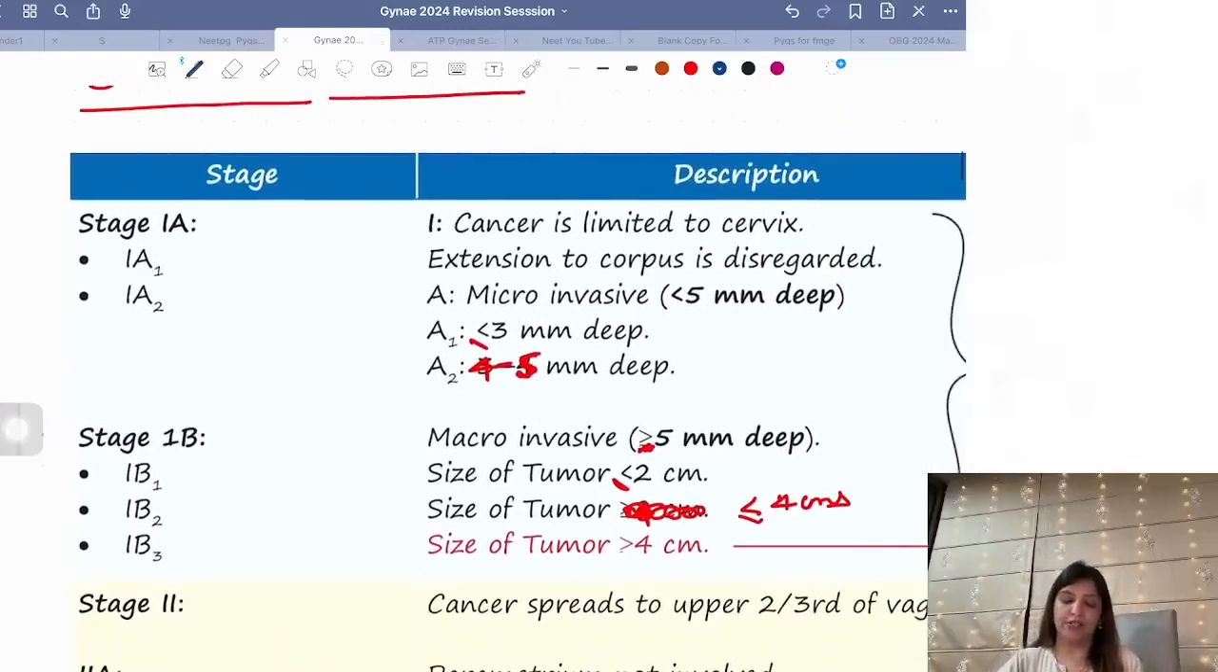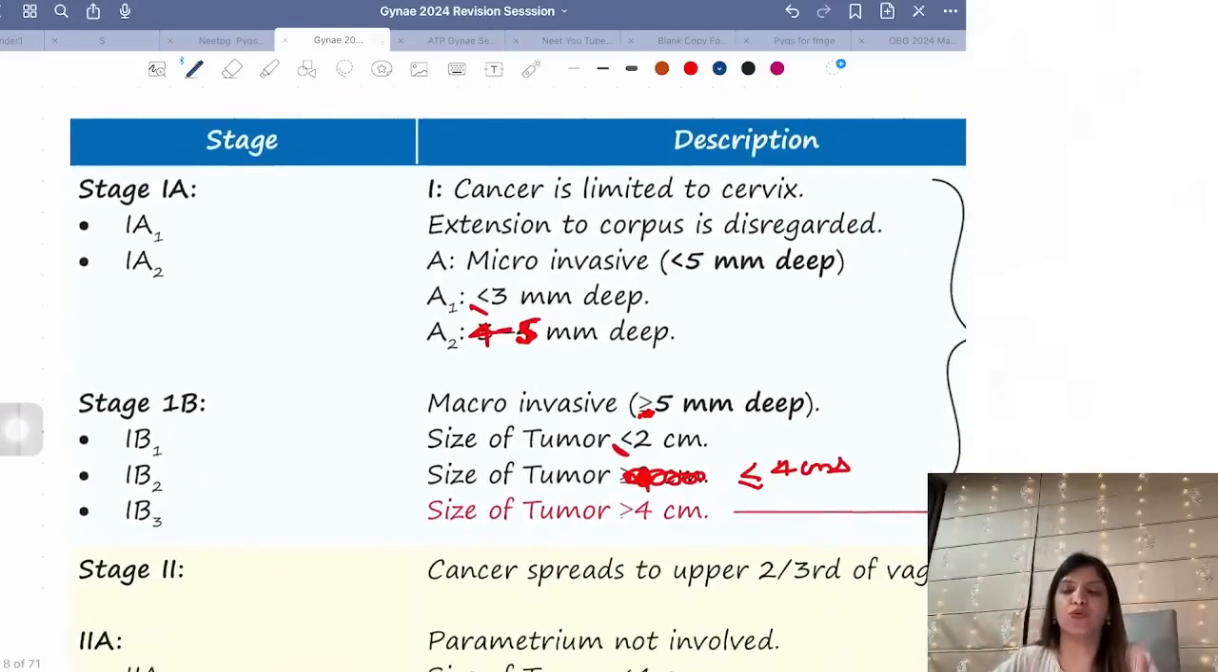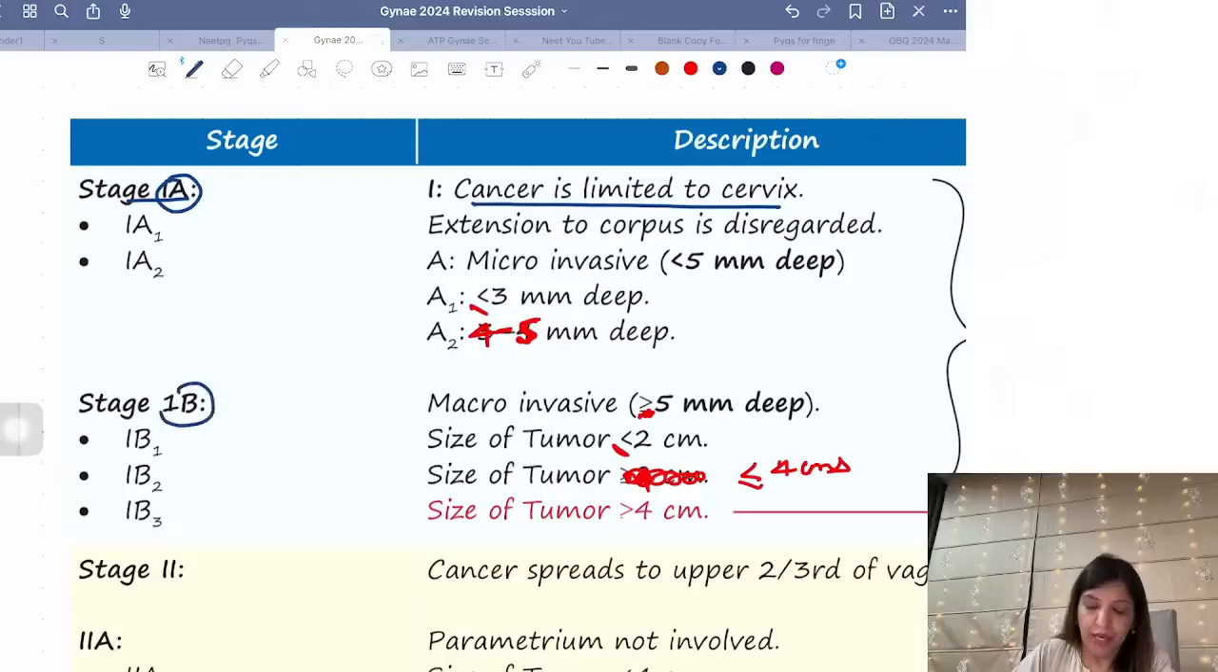Now coming to cancer cervix. In cancer cervix, I want you to remember every stage. Please remember, stage 1 of cancer cervix means that the cancer is limited to cervix. In stage 1, you have A and B. 1A means that it is micro-invasive cancer, that is, it is not visible to naked eyes. Why is it not visible? It is less than or equal to 5 millimeters deep. 1B means it is visible to naked eyes, which means it is more than 5 millimeters deep.